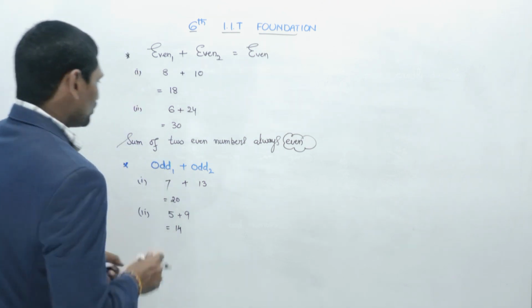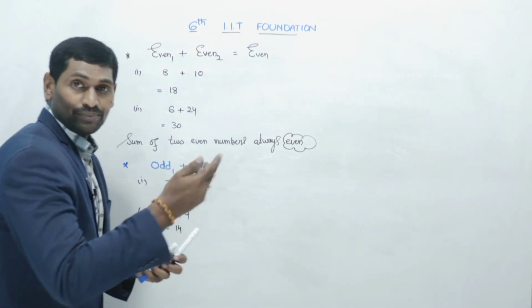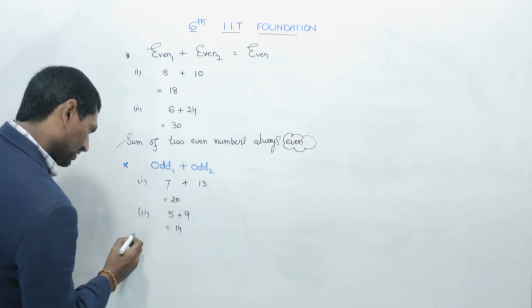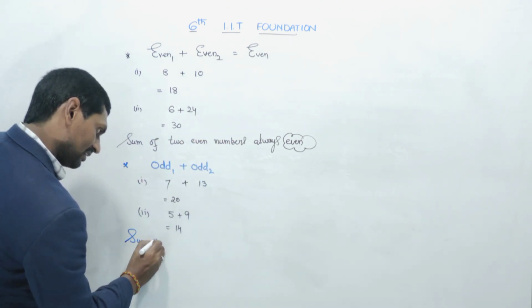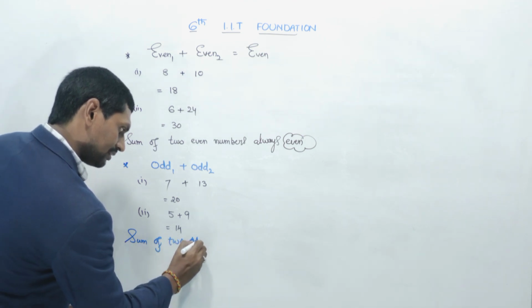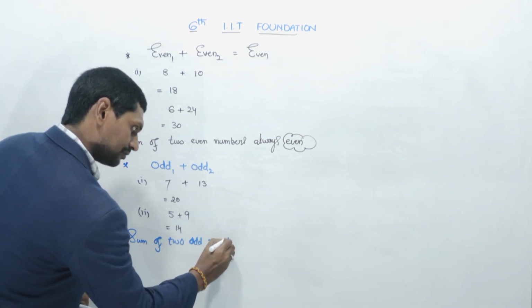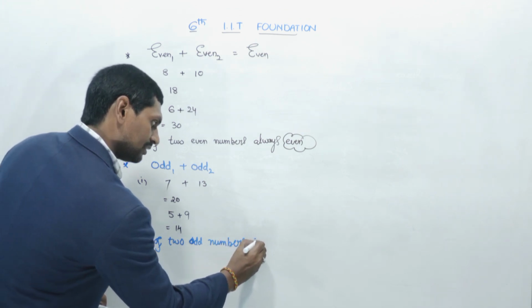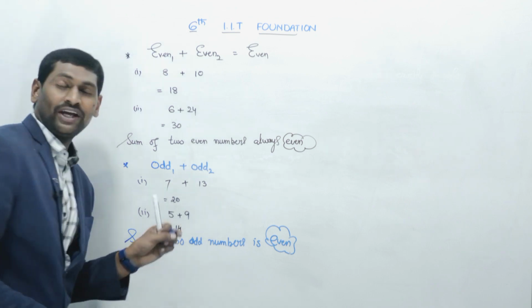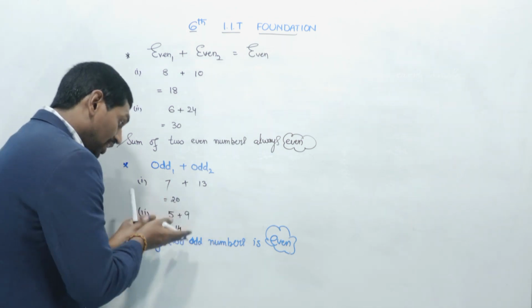So from these two examples we can decide that the sum of two odd numbers is even.